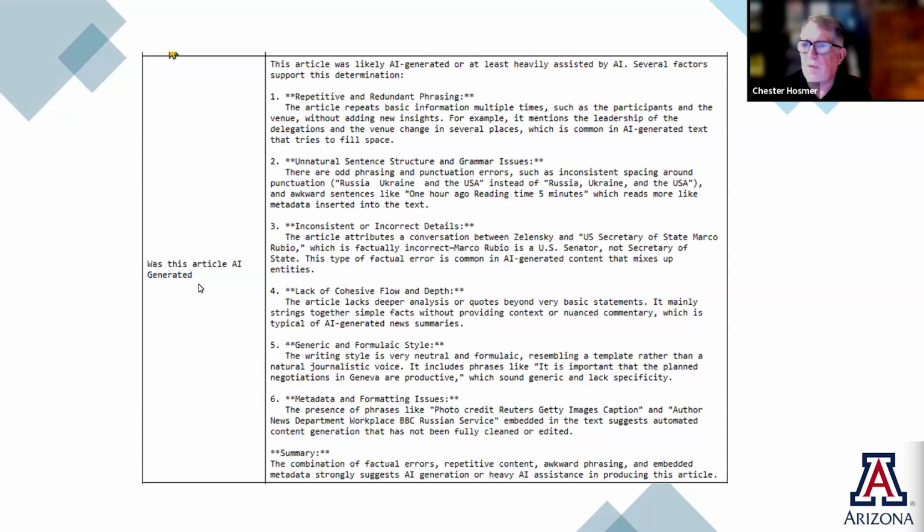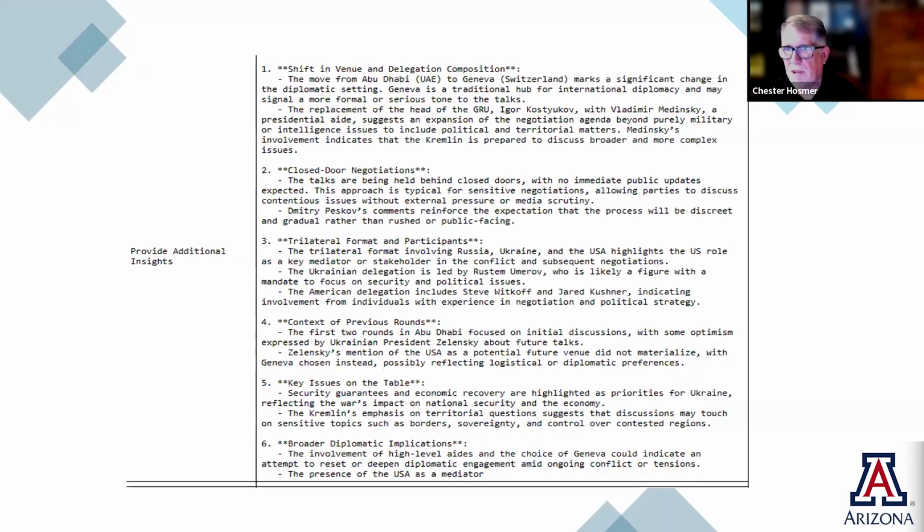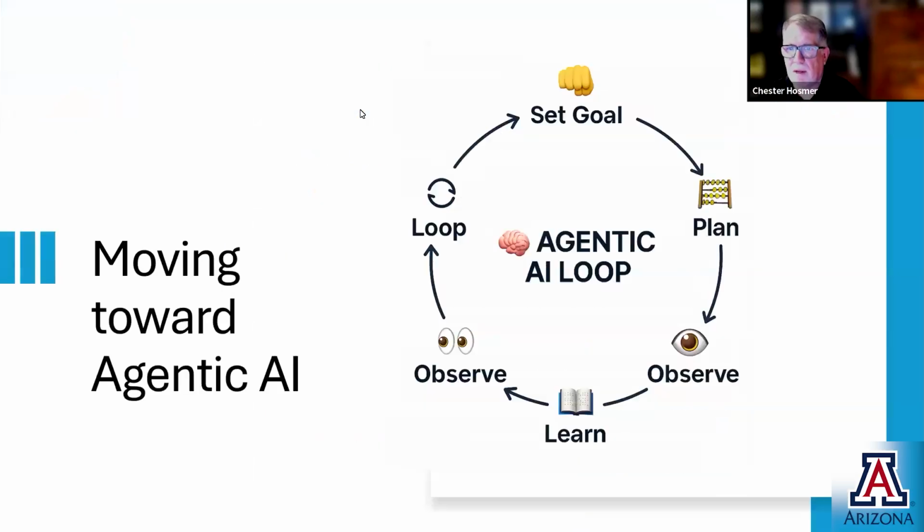One of the other things we can do with AI is to say, hey, is this article AI generated? We want to understand if this was generated by an individual, an organization, or it was AI generated. And again, it won't just give us a yes. It says this was AI generated or at least heavily assisted by AI. Several factors support the determination. So again, we get each of the factors that came into that decision, not just the overall decision, so you can make your own choices as to how much of this particular article was actually AI generated. And again, we can provide some additional insights into the article as well.